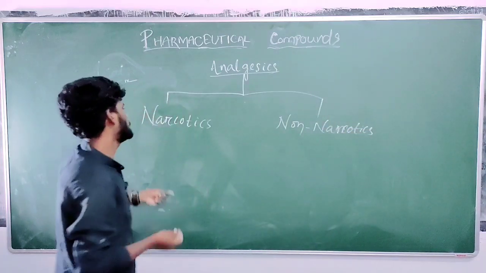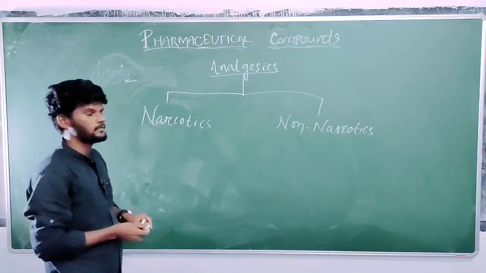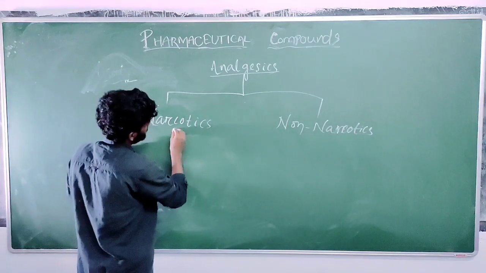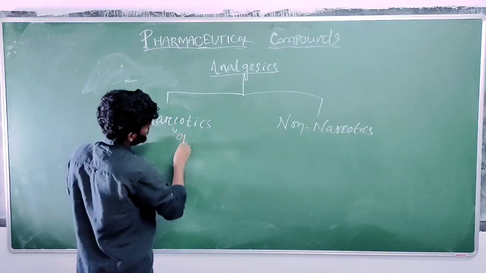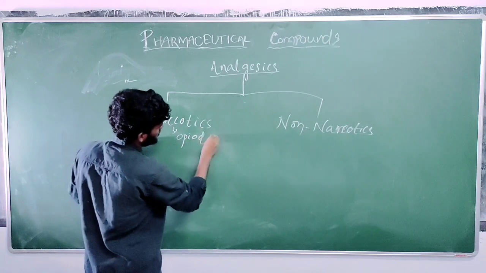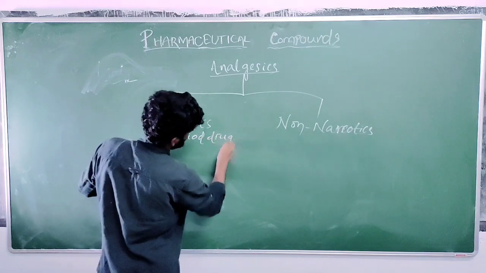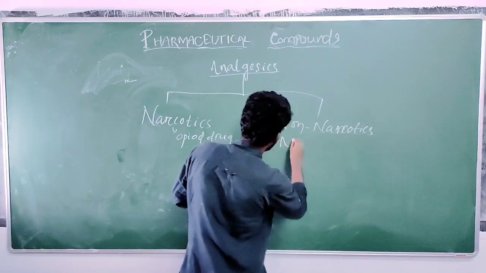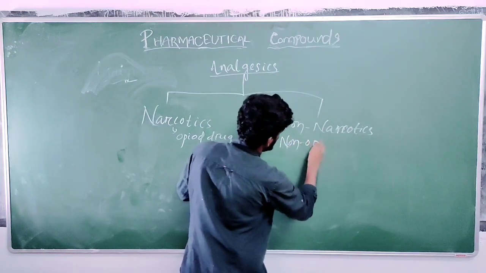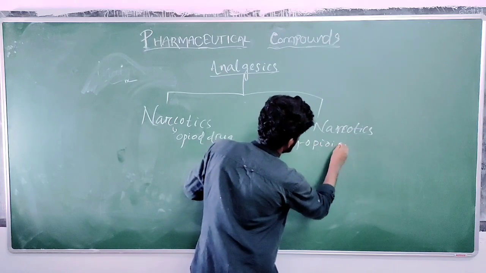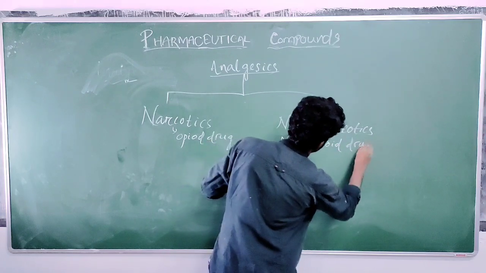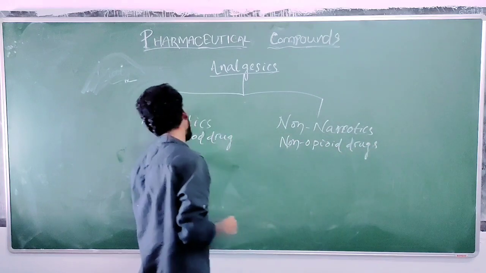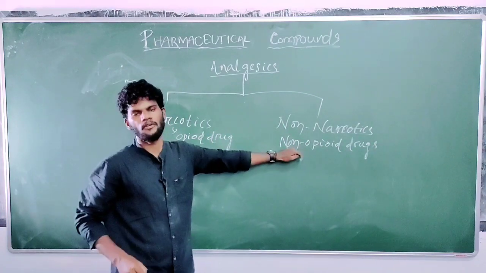So what do you mean by narcotics? Narcotic drugs are otherwise known as opioid drugs. And non-narcotic drugs are otherwise known as non-opioid drugs. So again, what do you mean by opioid drug and what do you mean by non-opioid drug?